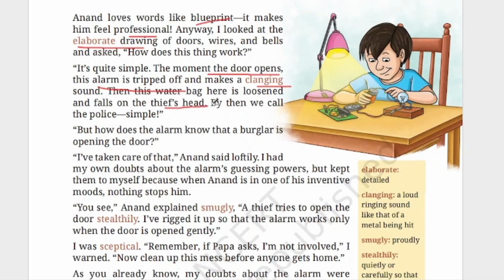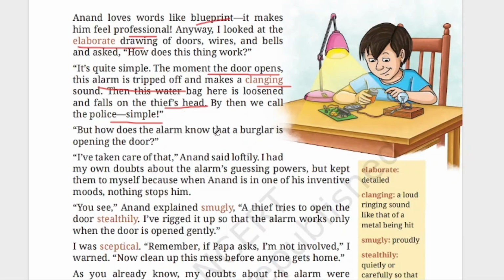As soon as it is tripped off, what will happen? It will be loosened, and the water which he has tied there will be falling on the thief's head. By then we call the police. Simple. So he's saying that if this happens, this is the time when we can call the police. So he's saying that there is an alarm, and as soon as the door is opened, it will be tripped off. Clanging sound means what? A loud ringing sound. So there will be a loud ringing sound, and the water bag will be loosened and it will fall on the thief's head, and as soon as they hear the sound, they can call the police.